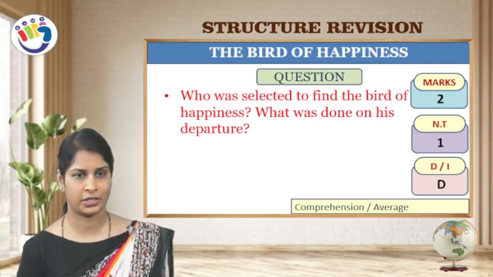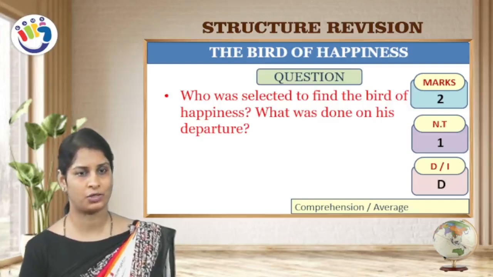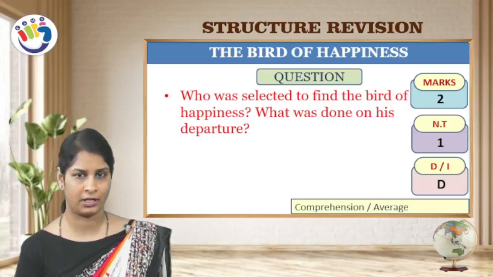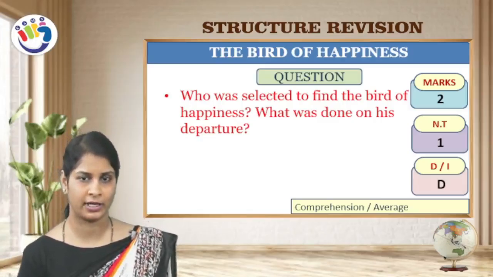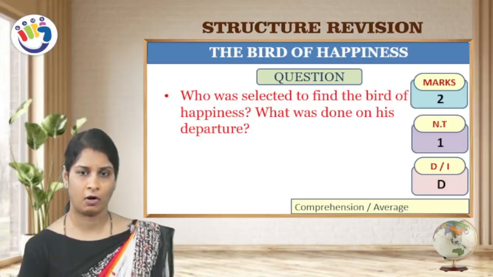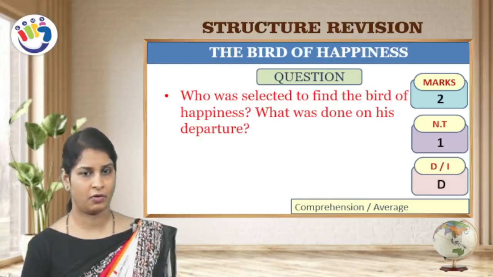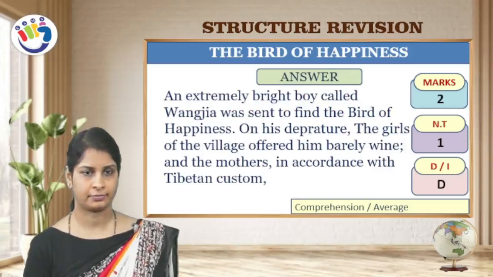Yes, next question. Who was selected to find the bird of happiness? What was done on his departure? Children, who was selected? You all know, that is our main character. We will see the answer. Before that, we shall see for how many marks it has arrived. 2 marks and number of times is 1 time. It is a direct question, comprehension or average.